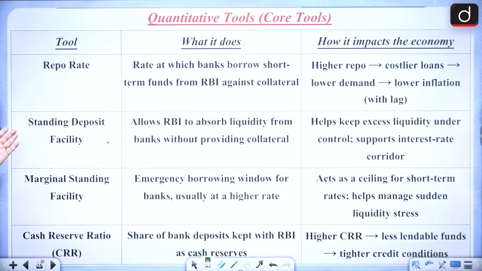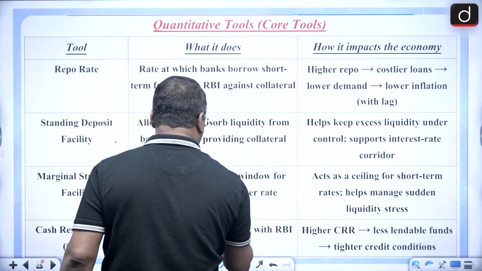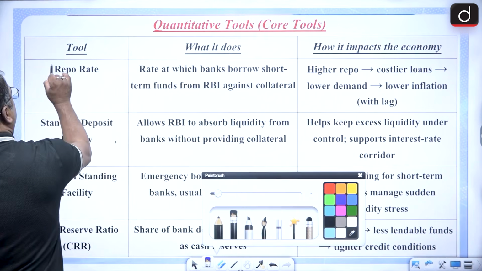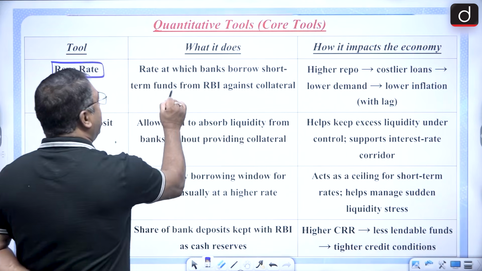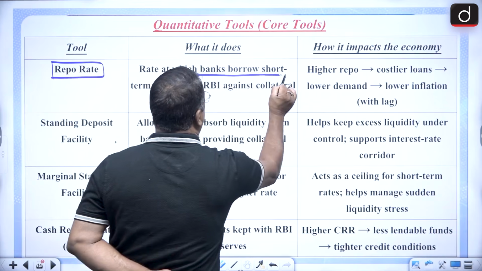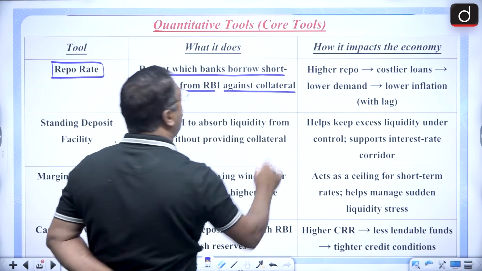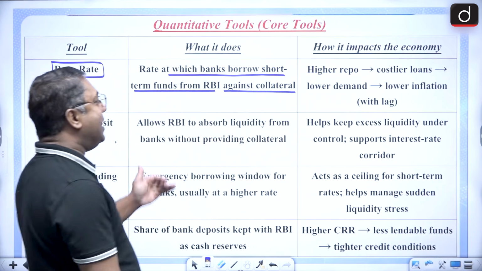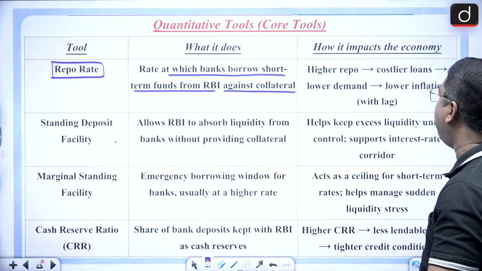As I said, repo rate, standing deposit facility, and so on. So how about discussing this quantitative tool with the help of this chart? First, when I say repo rate, it is nothing else but the rate at which banks borrow short-term funds from RBI against collateral. That means the banks have to keep collateral, and against that collateral, the banks borrow short-term funds from the RBI.